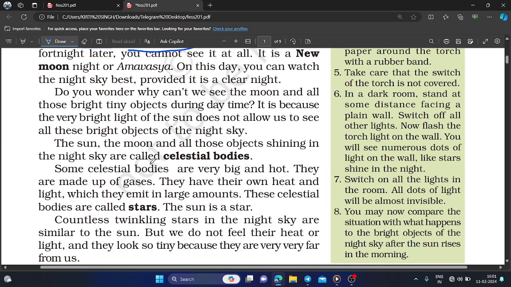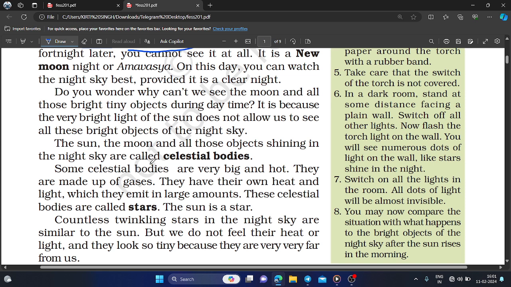So, do you know why we can't see the moon and all those bright, tiny objects during daytime? Let me answer this question. It is because the very bright light of the sun does not allow us to see all these bright objects of the night sky.